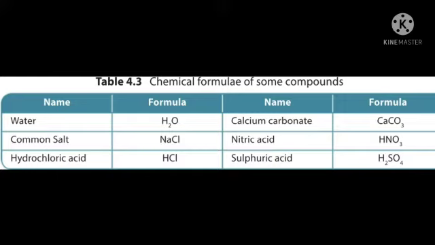Already we have studied here the representation of a molecule. So what is the meaning of molecule? What are molecules? Already we have learned, say all of you. Molecules are formed when 2 or more atoms join together. Now do you understand? So what is chemical formula? The representation of a molecule of a compound using chemical symbols of its constituent elements is called a chemical formula.